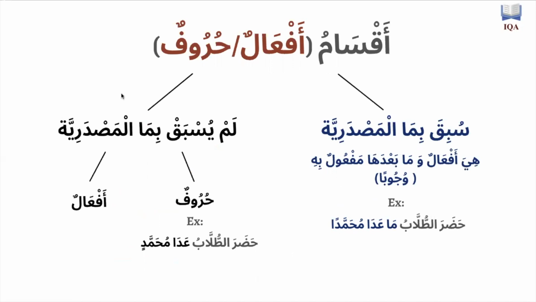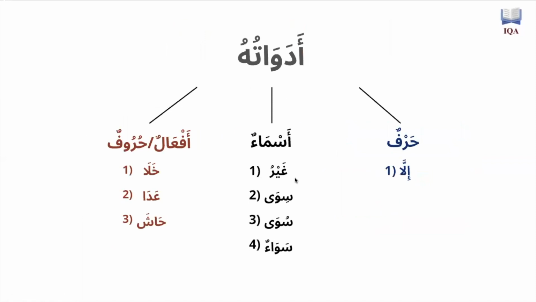If it's not preceded with a ma, right? If ada or khala or hasha is not preceded by a ma, it's up to you. You can make it a verb. You can make ada or hasha or khala a verb, and you can just treat it like this. Or if you want, you can make it a harf. And if you make it a harf, it's just going to function like this. حضر الطلاب عاد محمد. The students, they were present except for Muhammad. So ada is going to come pretty much as a mudaf, and Muhammadin is going to be mudaf ilayh. Okay? And that is pretty much how the adawat function depending on